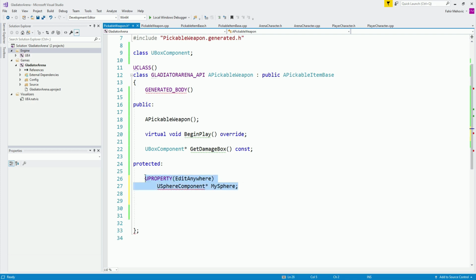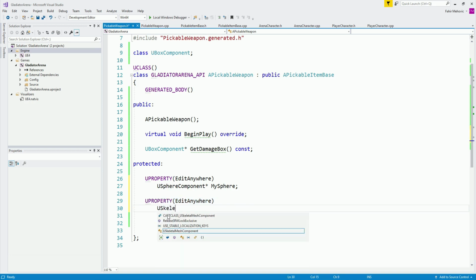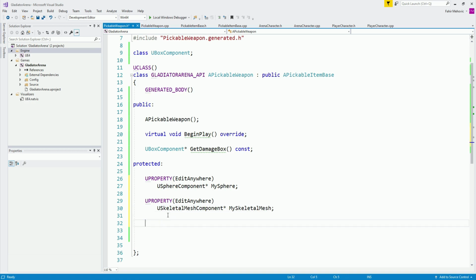I'm going to simply take this over here and paste it. Below, we are going to have a USkeletalMeshComponent pointer, and I'm going to call it MySkeletalMesh. There you go. Another one is going to be our UBoxComponent, and I'm going to call this one DamageBox. There you go. Now, as you can see for our sphere, it is also generating this error, so to say.